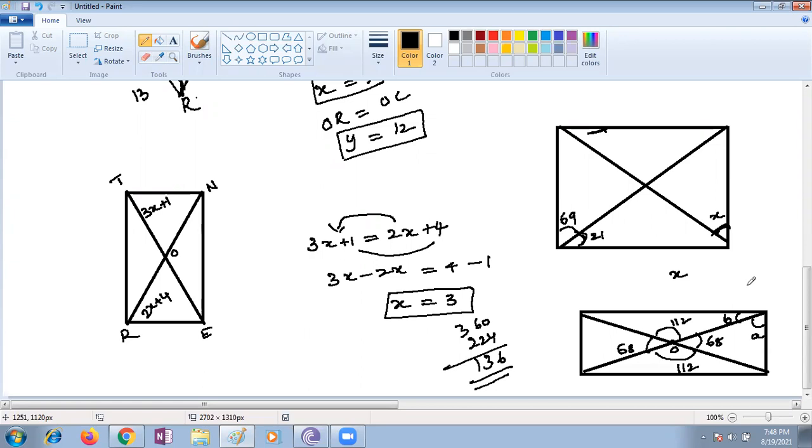So can we take the A value as 112? Yes, ma'am. Even 68 and B are vertically opposite angles. So B is how much? 68.